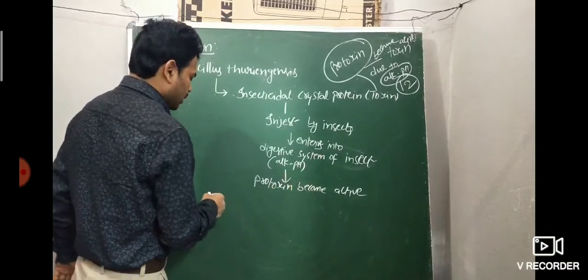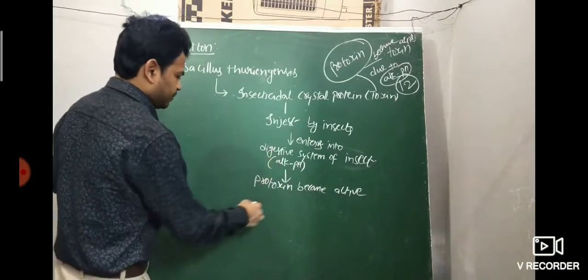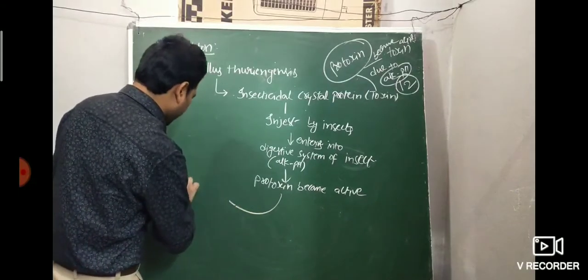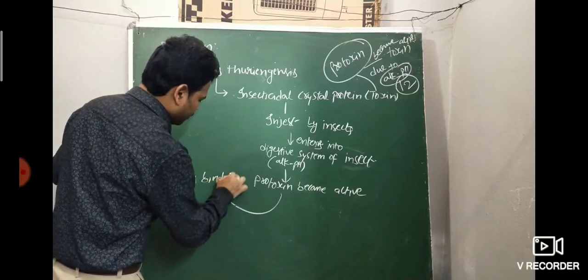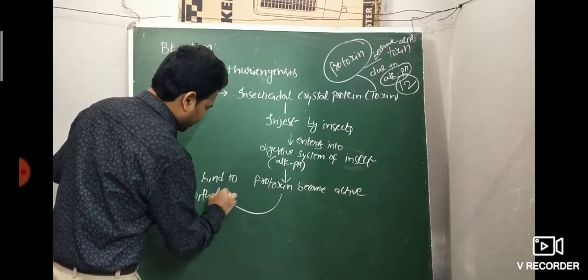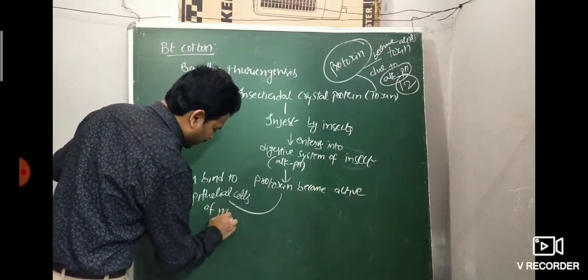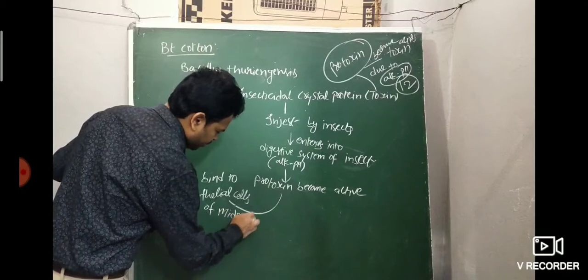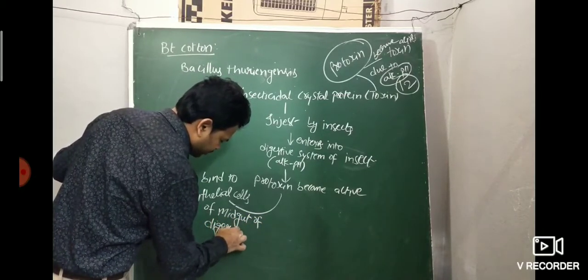Then the active toxin binds to the epithelial cells of the midgut of the digestive system. This is also very important.